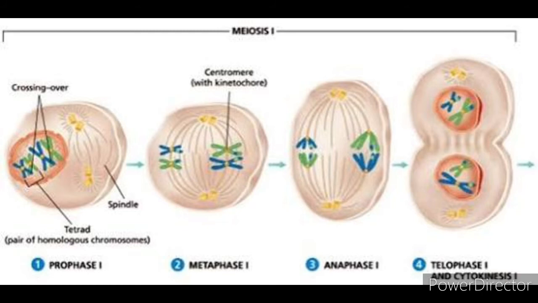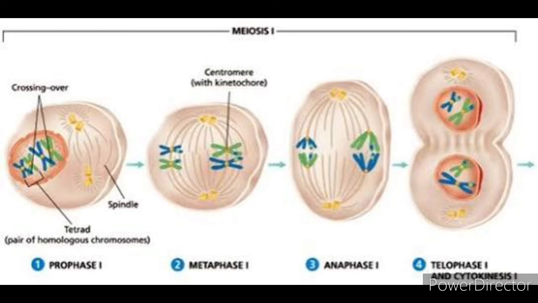The spindle formation is completed and the bivalents move and arrange themselves at the equatorial plate. Chromosomal fibers extend from the poles to the centromeres of corresponding homologues. Now we will go towards the anaphase first.